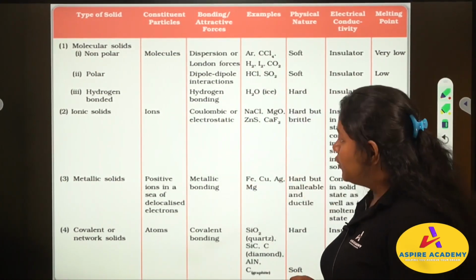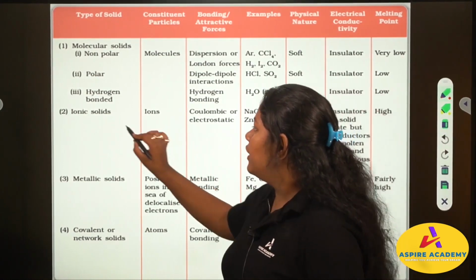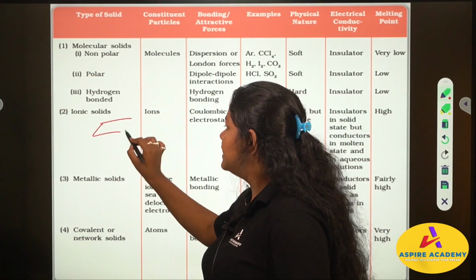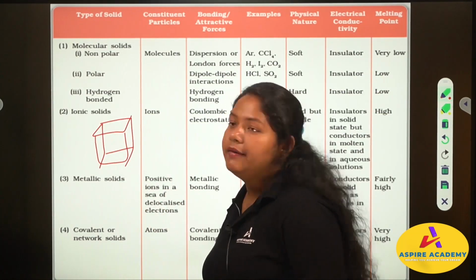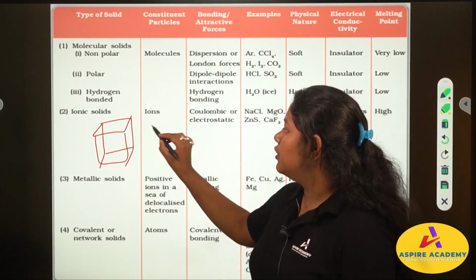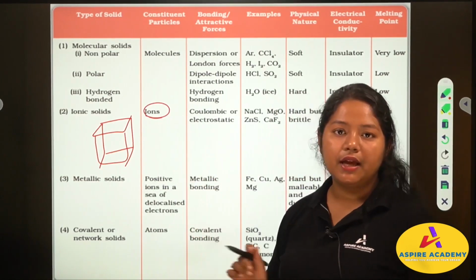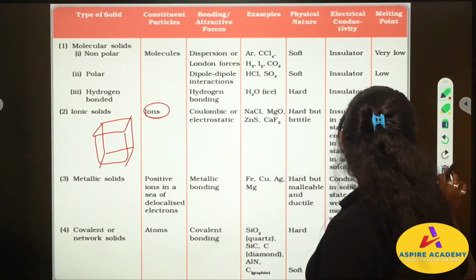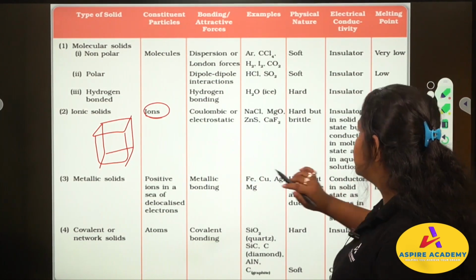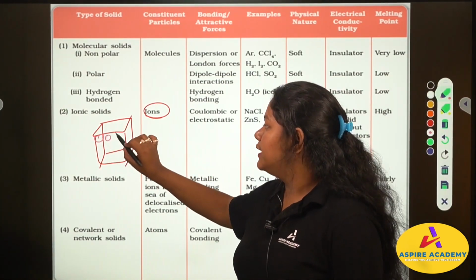Next we have ionic solid. In ionic solid, the constituent particles are ions. This molecule is made of different ions. Now you know what ions are, right?